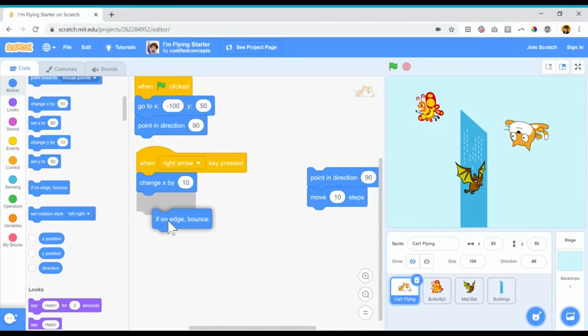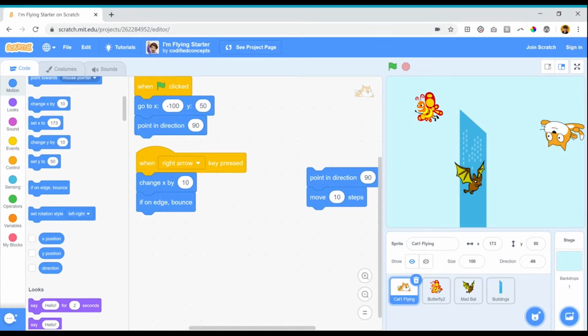I'm going to add this block that says, if on edge, bounce. Now let's see what happens when I move to the right of the screen. Excellent! My cat doesn't bounce off the screen anymore.